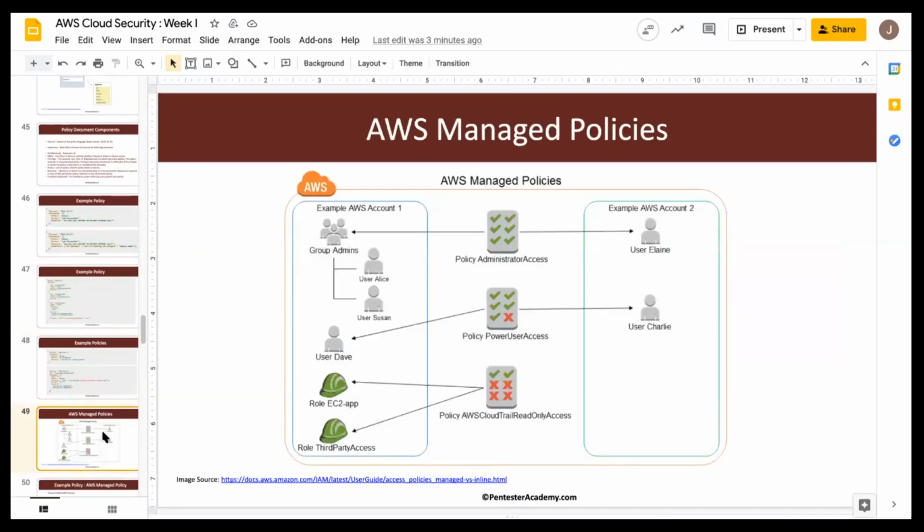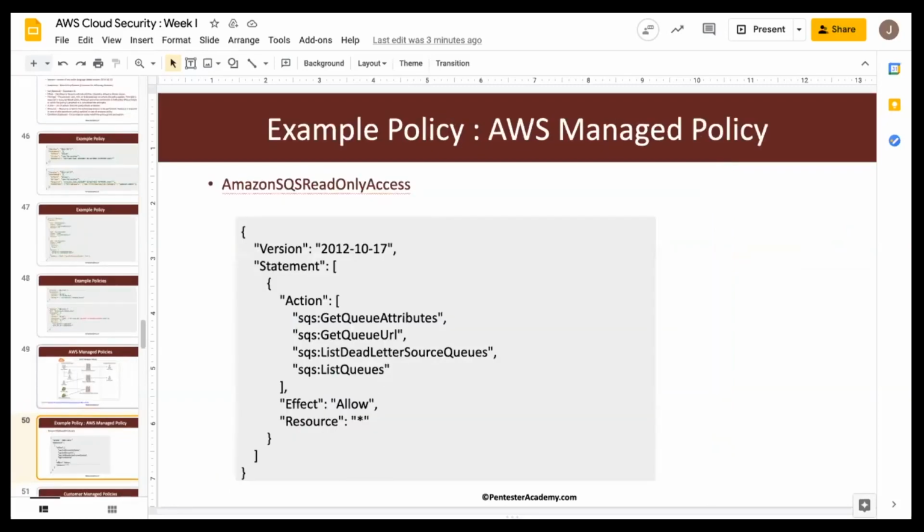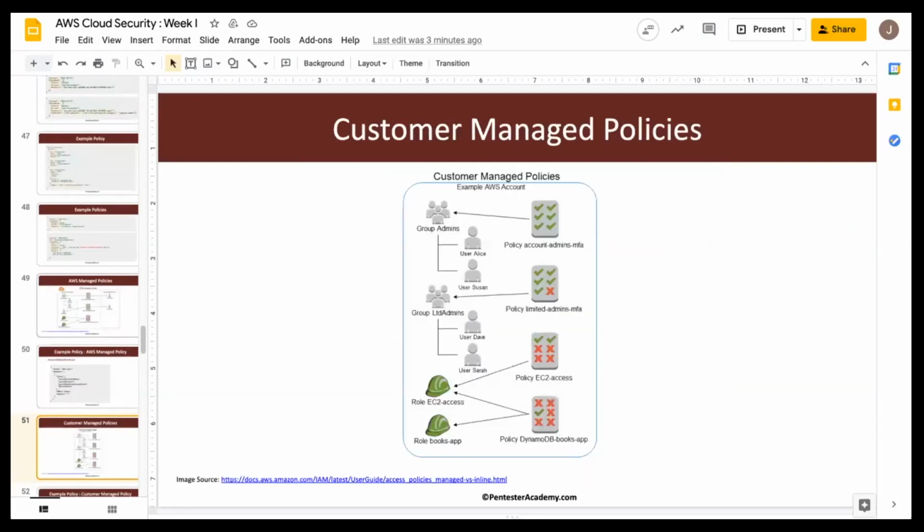So this is again the AWS managed policies. The important thing to note in case of AWS managed policy is that it is not granular. It is generic in nature, right? It does not mention the granular resources. So due to that, we have to create the custom managed policy or customer managed policy.